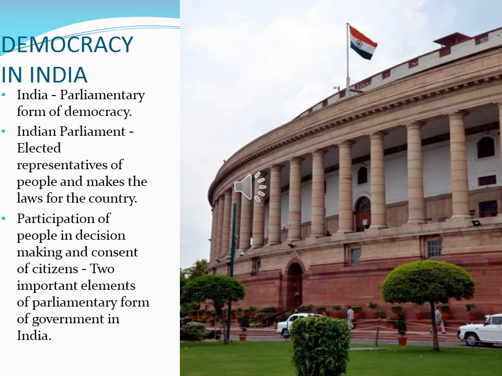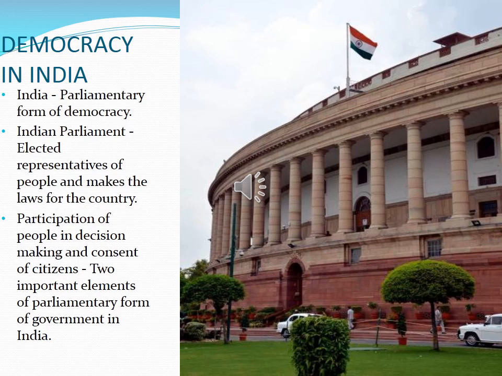The participation of people in decision making and the consent of citizens are the two important elements of the parliamentary form of government. In India, people participate in decision making through their representatives, and the consent of citizens. Consent means permission to do something, especially given by somebody in authority. That is, people give the permission to the representatives. How do they give it? Through election. Through election, the people of India give permission to their representatives.